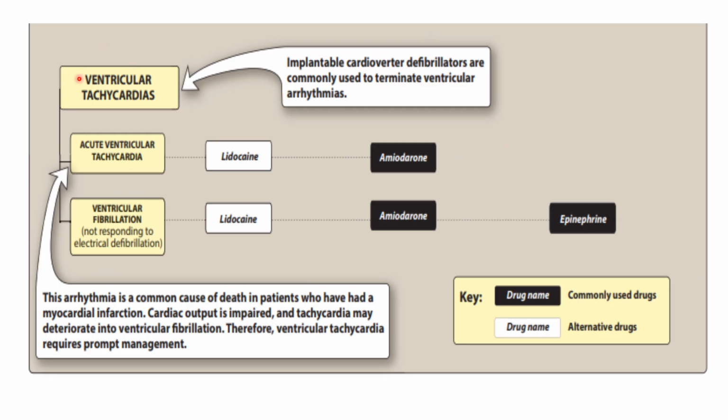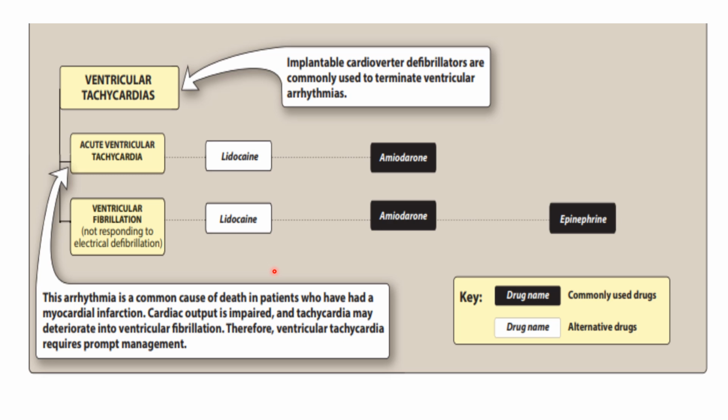Now moving on to the ventricular tachycardias. Here implantable cardioverter defibrillators are commonly used to terminate ventricular arrhythmias. In acute ventricular tachycardia, the first line treatment option is amiodarone, which is a class 3 antiarrhythmic drug. Lidocaine is an alternate option, which is a class 1 drug. Then ventricular fibrillation not responding to electrical defibrillation. Here also amiodarone, which is a class 3 drug, then epinephrine. These two drugs can be considered as the first line options or commonly used drugs,